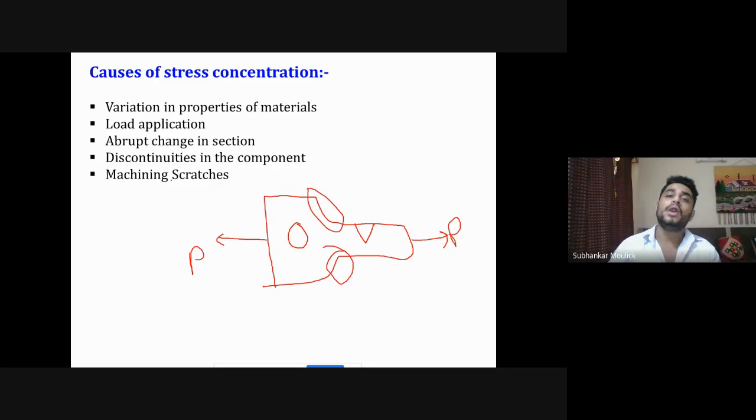Then if you apply a tensile load or any kind of load on that component, it will try to break from that scratched point. So these are the different ways by which stress concentration can take place: variation in properties of materials, different types of load applications, sudden change in the cross section of the specimen, discontinuities in the component, and machining scratches.